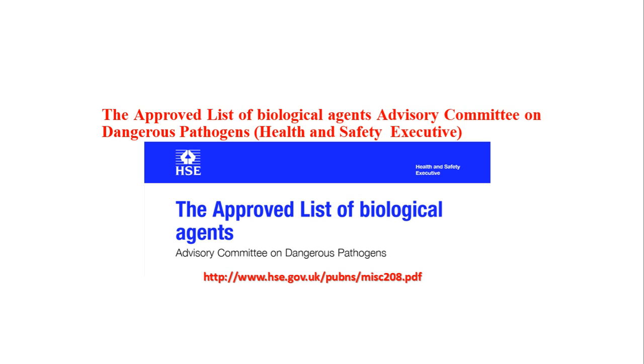Now if you want to know which organism falls into which category, you can go to this link as it has been given here. You will be able to download a PDF. This is the front page of the PDF. In this you will find the entire list of organisms which fall into categories 2, 3 and 4. This list does not include organisms which fall in category 1, because non-pathogenic organisms which are usually part of category 1 are not included in hazardous categories.